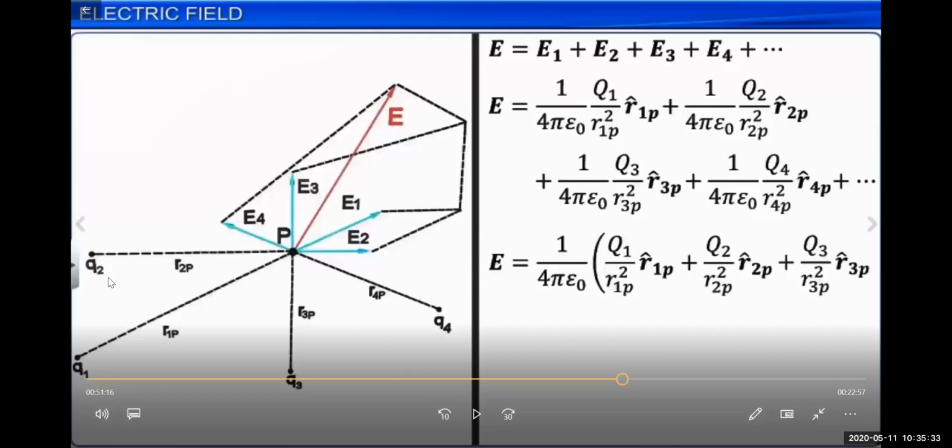If there are n charge particles, we just add all the electric field intensities at that particular point due to the individual charge particles. So we have the formula, we put in the values, and we can find the total electric field intensity at that point.